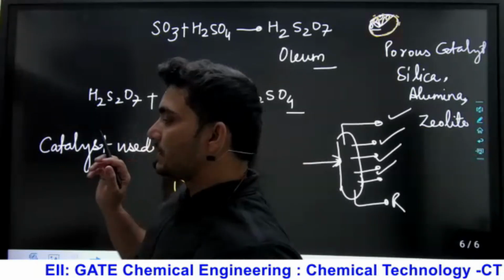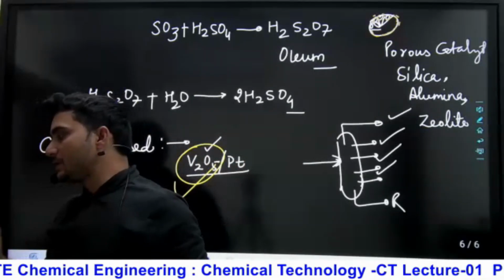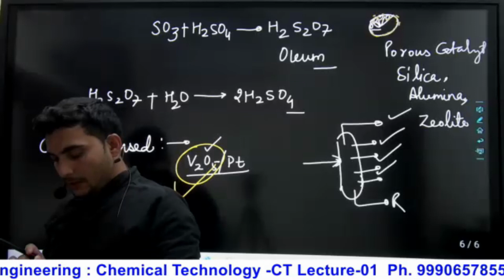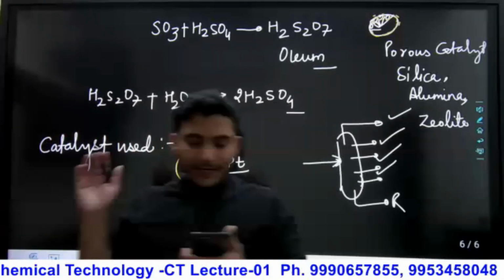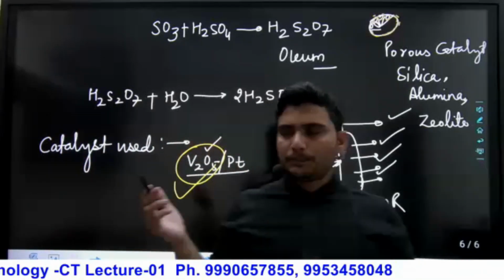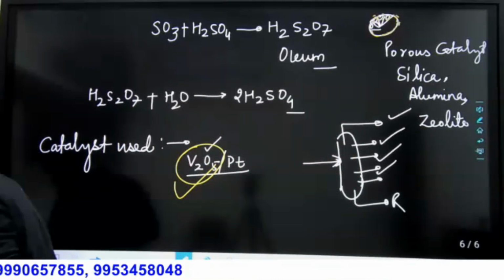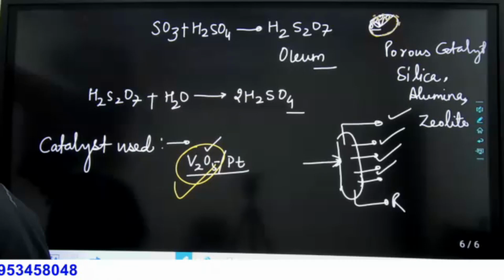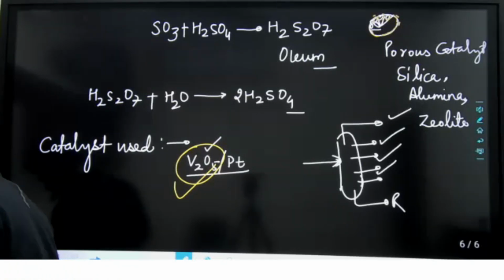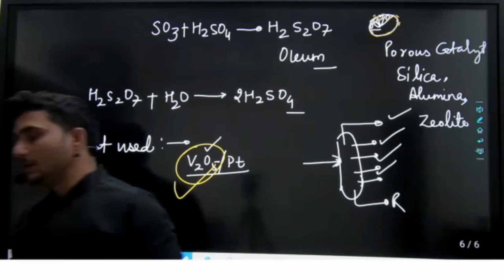So the catalyst is in porous form, V2O5 we will disperse, and its initial cost will be low. The replacement cost is only 5% per year. Low initial investment and only 5% replacement per year.